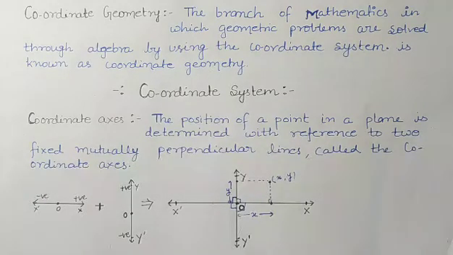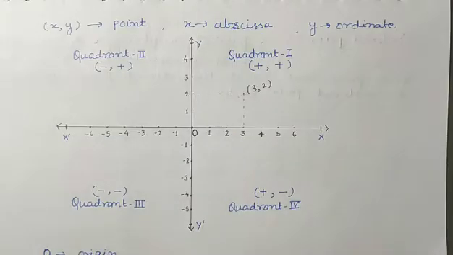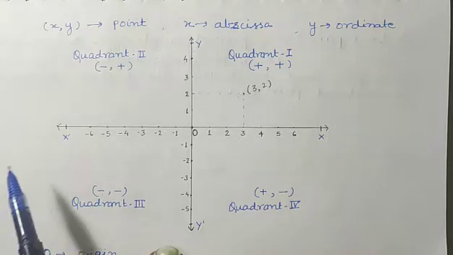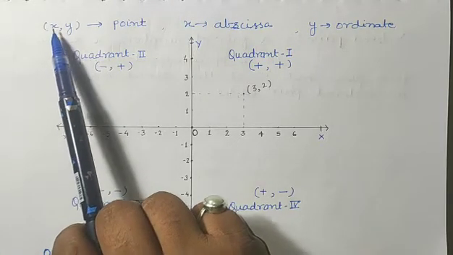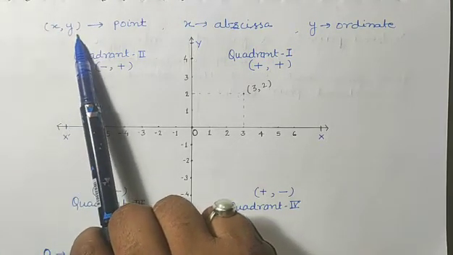Okay students, now let us understand it by more examples. As I have told you, the address of a point is written like x comma y.